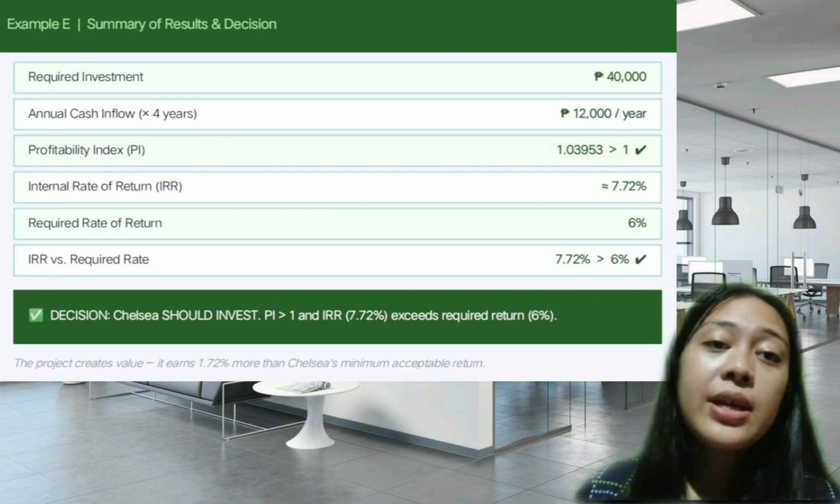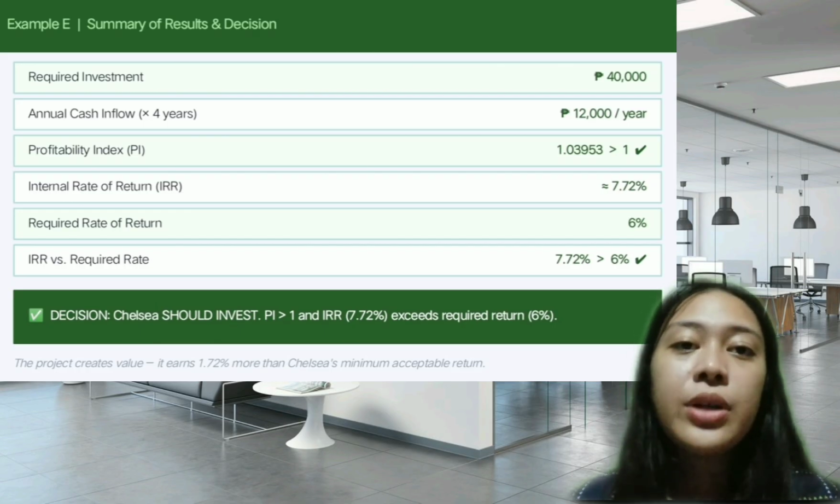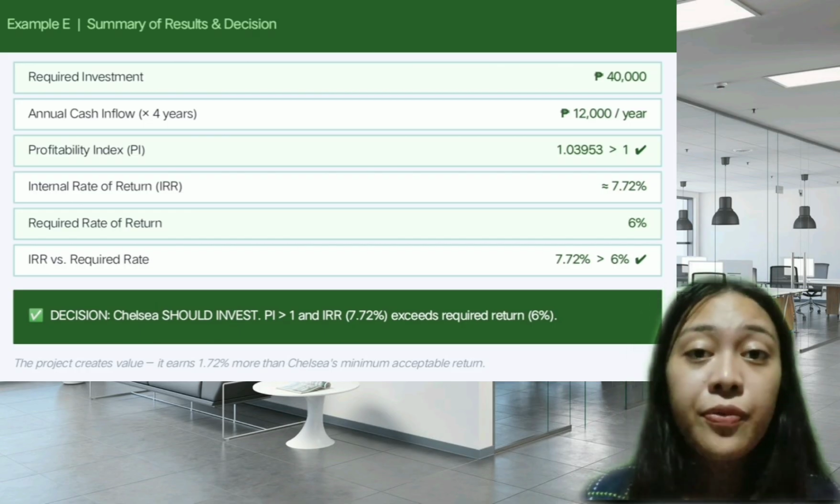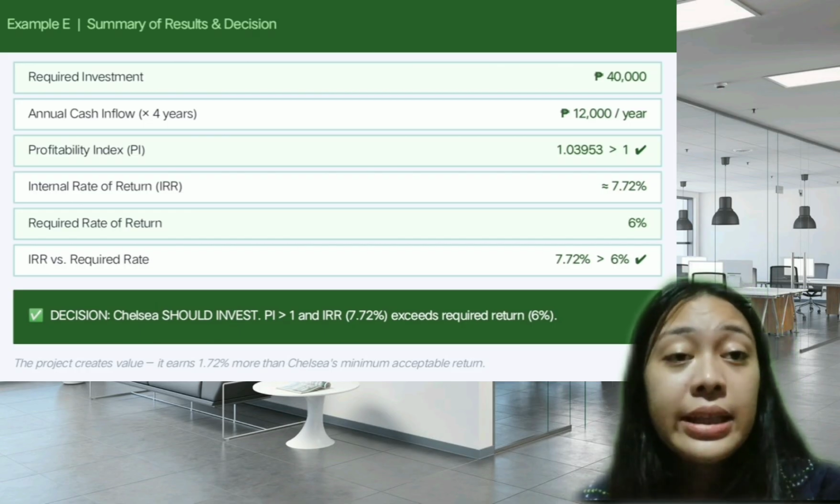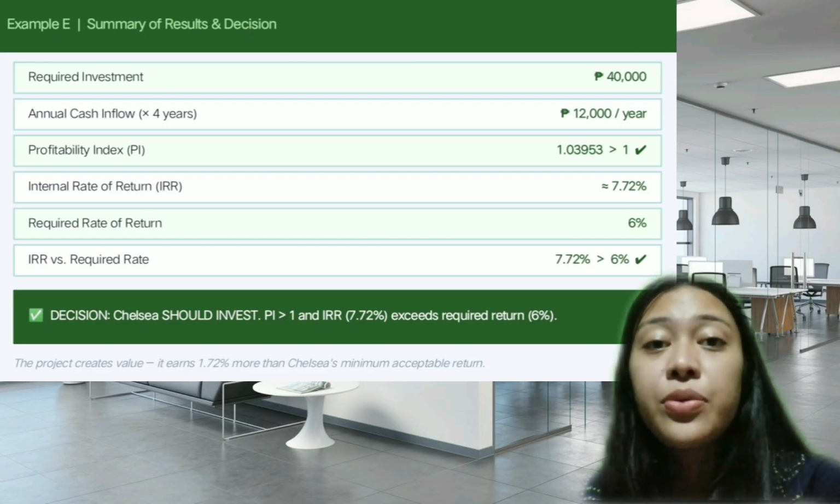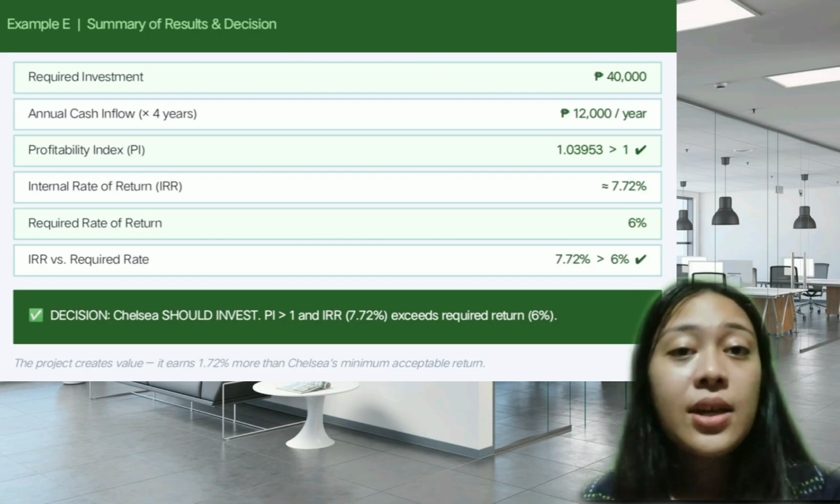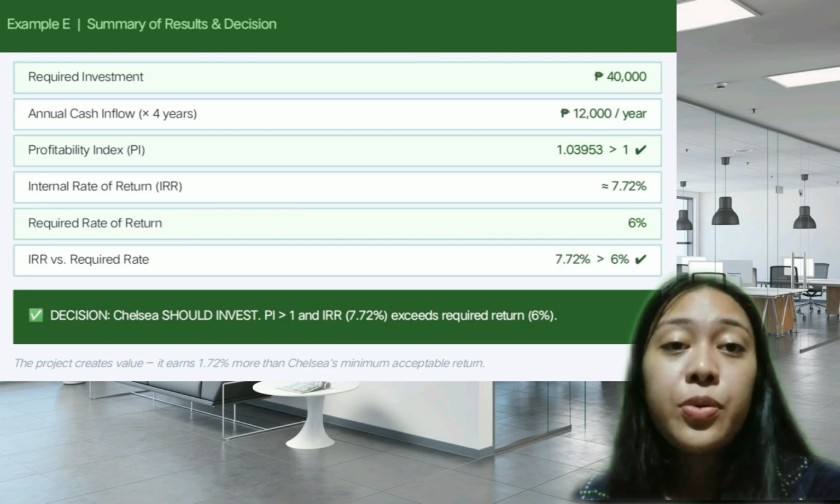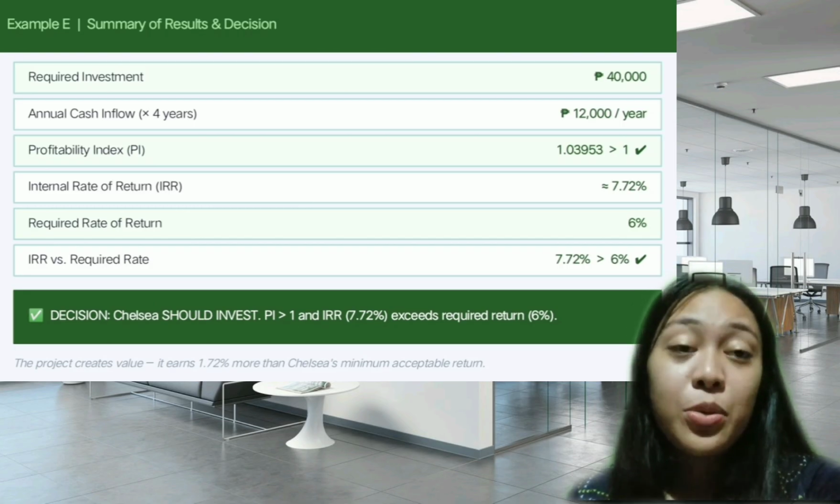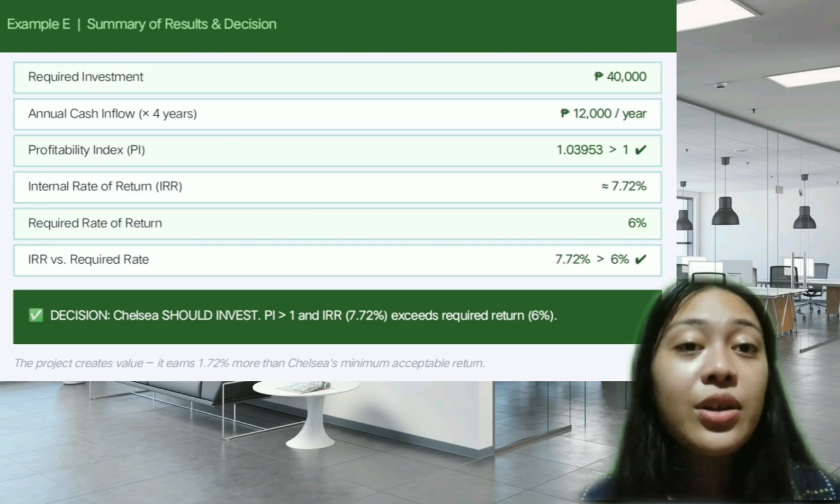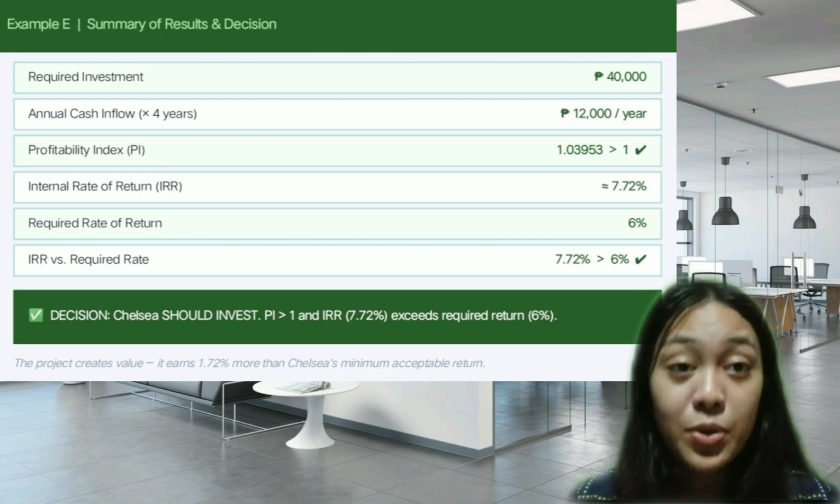Let us now summarize the results for example E. Now, Chelsea needs to invest 40,000 today. The project will give her 12,000 per year for 4 years. The profitability index is 1.03953, which is greater than 1, confirming the investment is desirable. So the IRR is approximately 7.72%, which is higher than her required return of 6%.